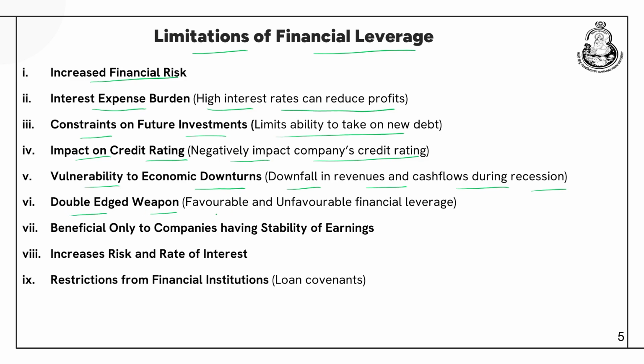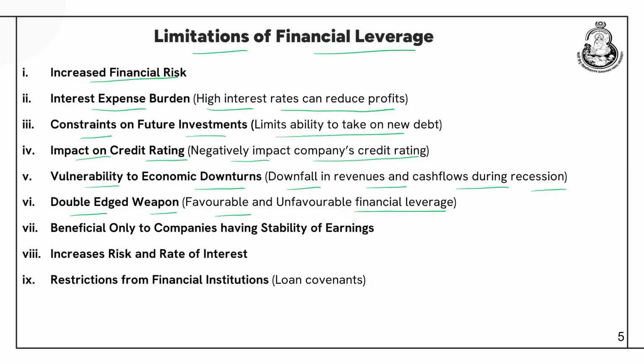Double-edged weapon, favorable and unfavorable leverage. We have already discussed this with an example: leverage can be beneficial, that is, favorable, when the rate of return is higher than the cost of debt. But if the rate of return is lower than the cost of debt, it is a case of unfavorable leverage, and that is why it is known as a double-edged sword: it can magnify the earnings, but it can also magnify the losses. We have also done some questions to understand this concept in the previous lecture.